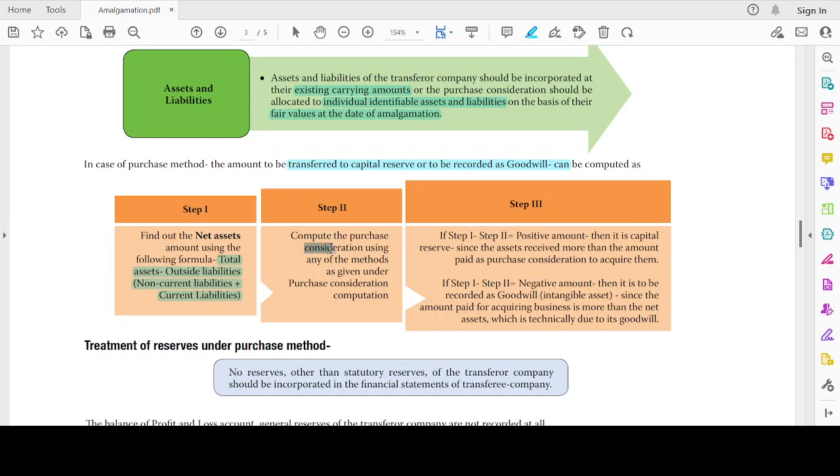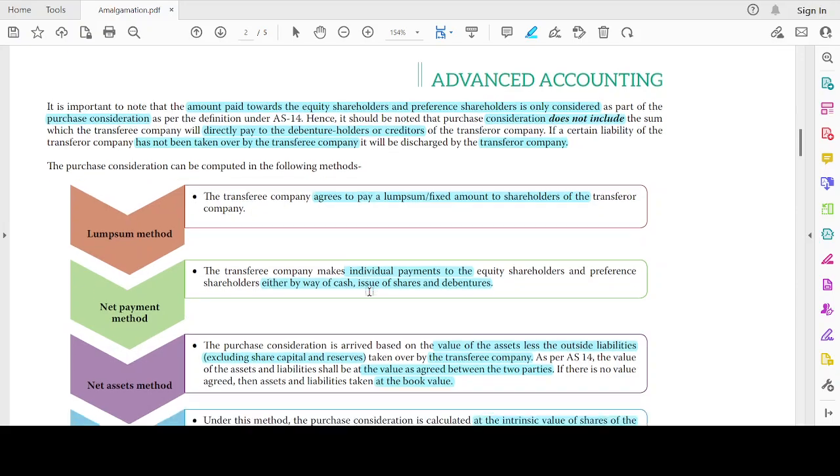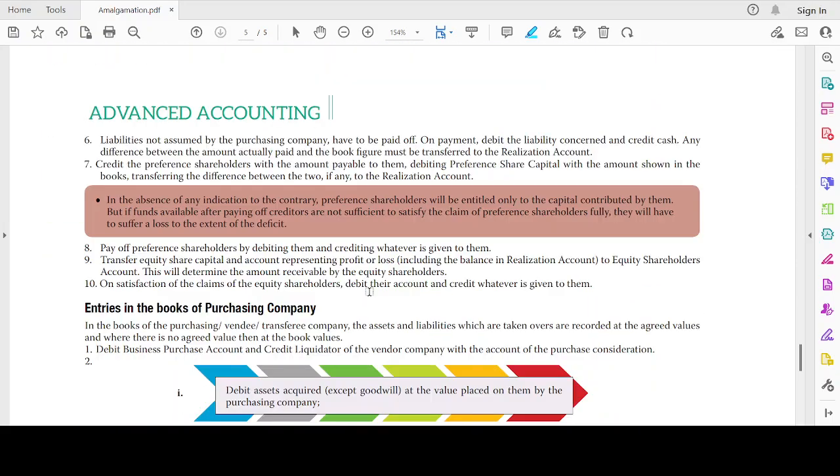Compute the purchase consideration using any of the methods. We have four methods. What are those? Lump sum, net payment, net assets, and, try to remember, intrinsic value. Good.